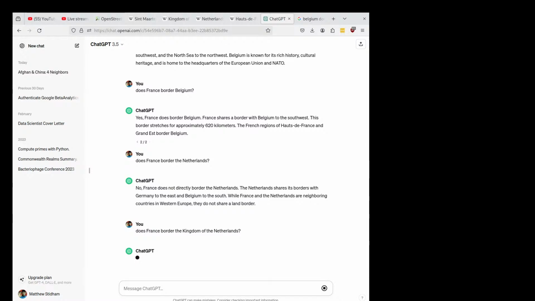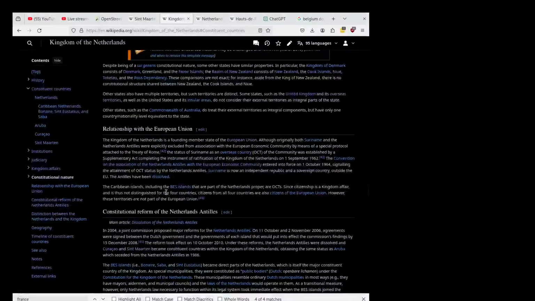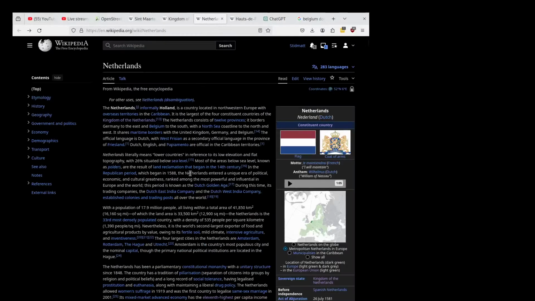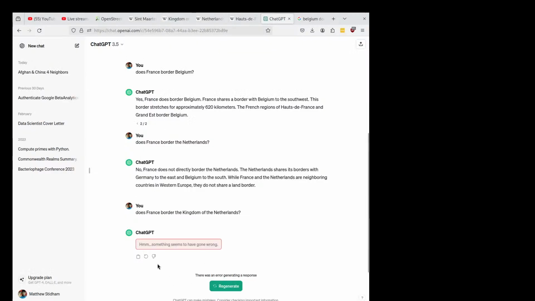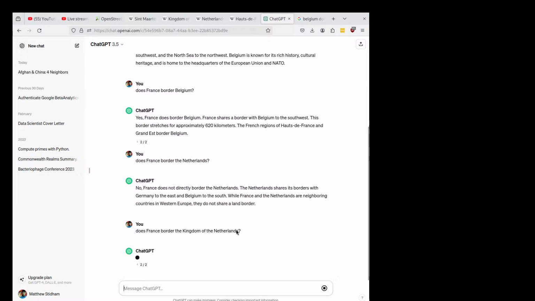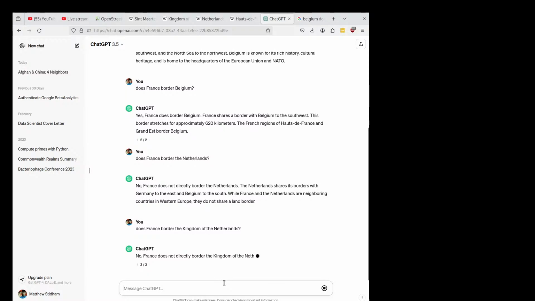So we're asking a slightly different question, and this is where it gets strange, because it's getting Kingdom of the Netherlands and Netherlands confused, I think. Because it sees the Netherlands as this, which is a constituent country of the Kingdom of the Netherlands, not as this. Now, I usually use this but the Netherlands has a strange setup. Okay, something seems to have gone wrong. Regenerate. It can't do it. It simply can't do it.